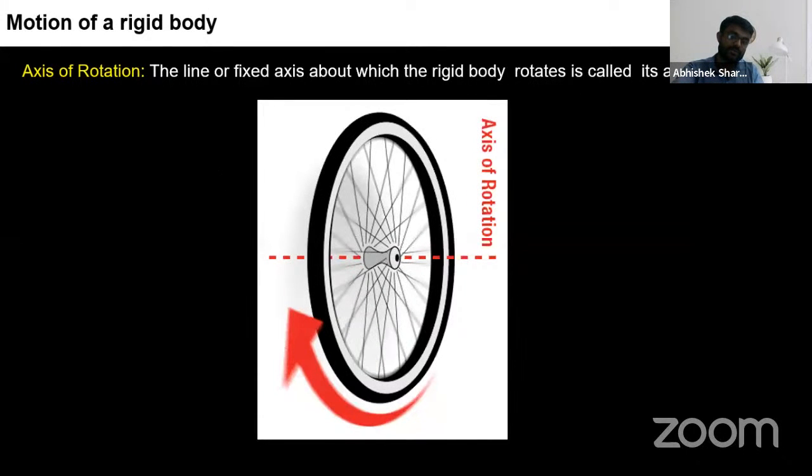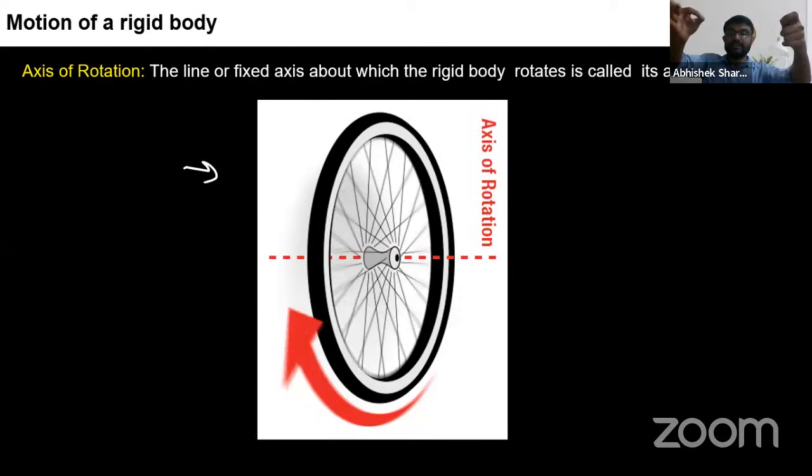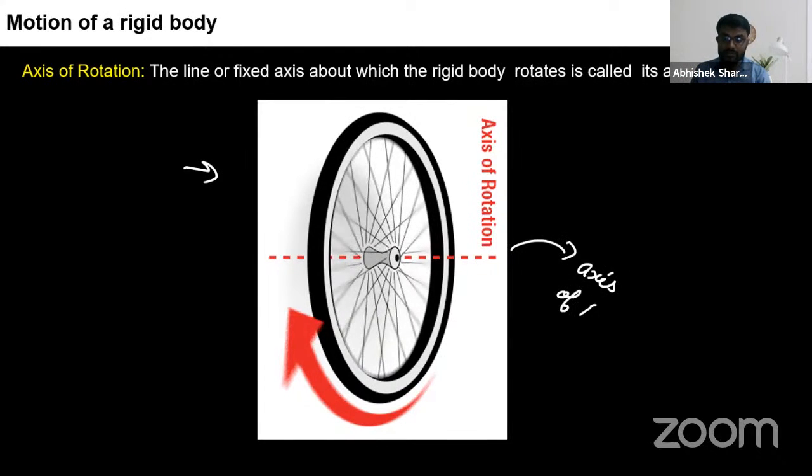Okay, let us see this example in which the wheel is rotating. You have seen this in the cycle workshop. Inside the wheel, there is a point where the axis passes. If we keep the wheel like this and move it like this, the wheel rotates about the axis of rotation. So this axis is known as the axis of rotation. I hope this is clear.